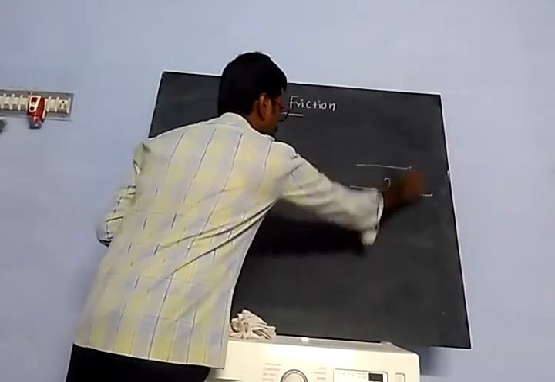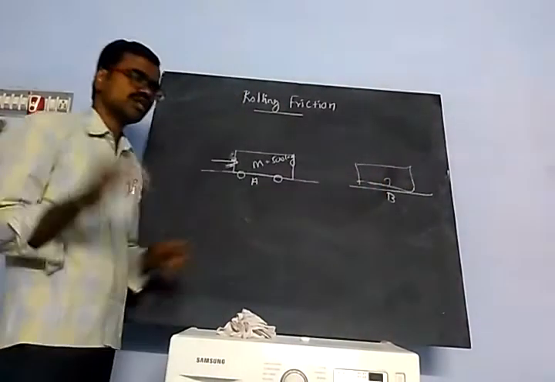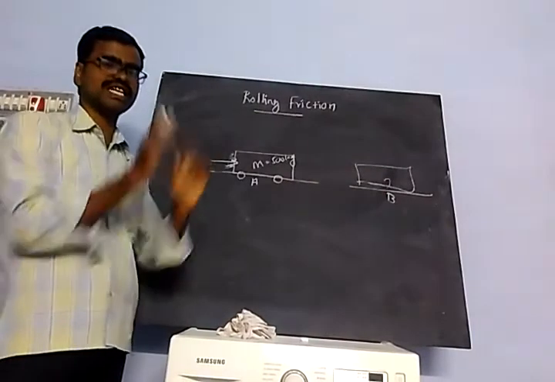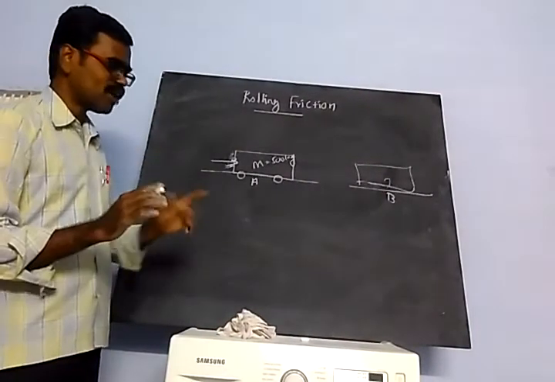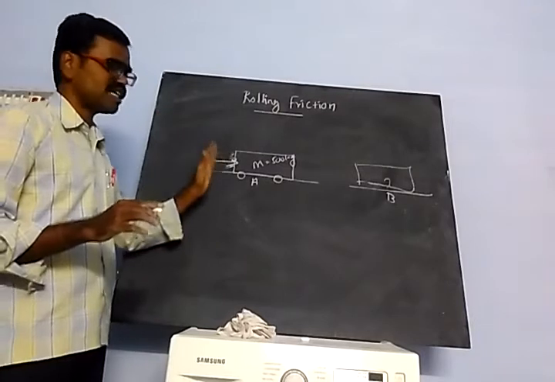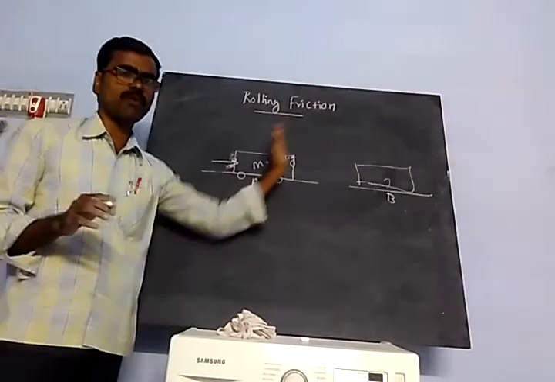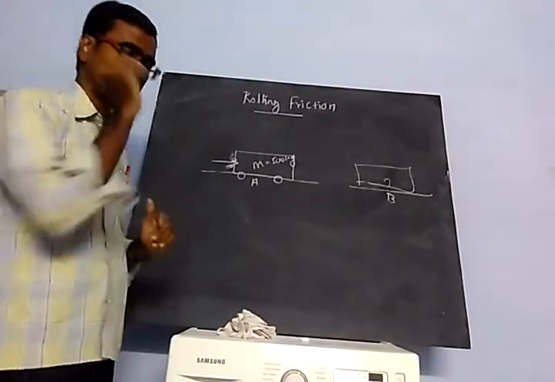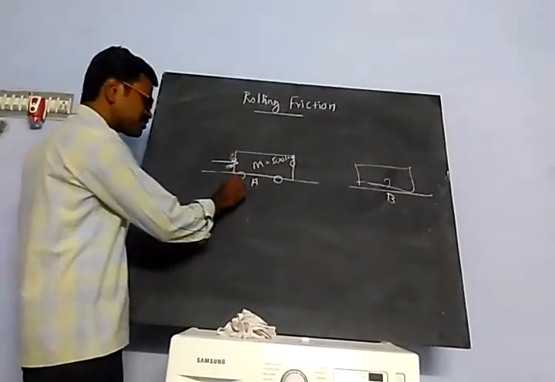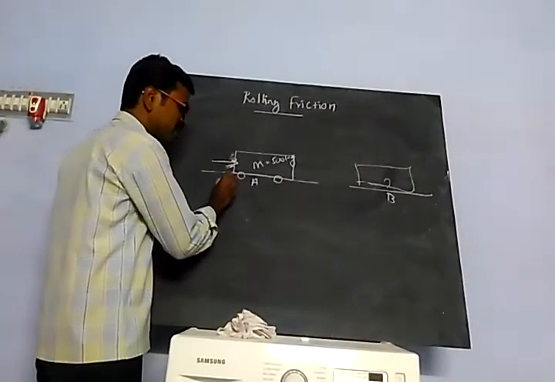That object will come to here. So what is the reason? When you fix the wheel, it is easy to shift from one place to another, because of the wheel contact.